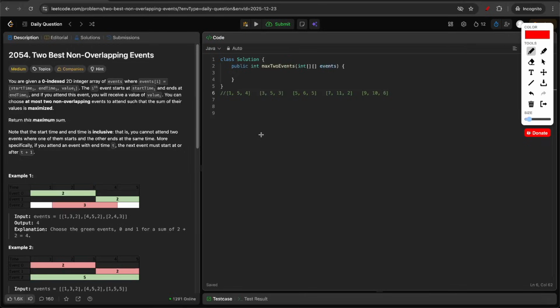So suppose you have an array like this: 4, 7, 8, 5, 4, 6. Let's initialize a suffix array. Suffix of I will denote the max value from index I to index n minus 1. So this is how we will initialize our suffix array.